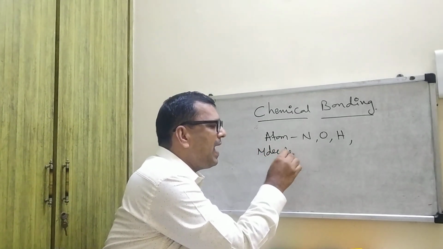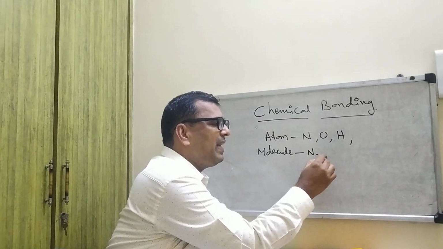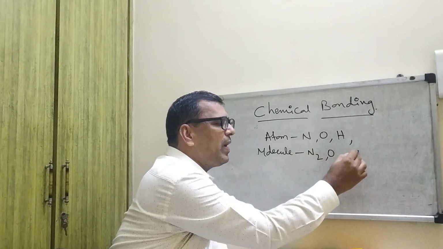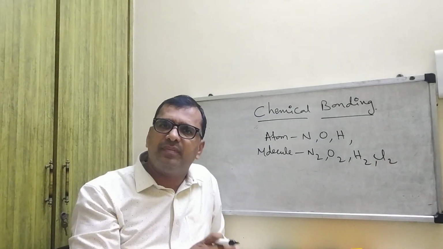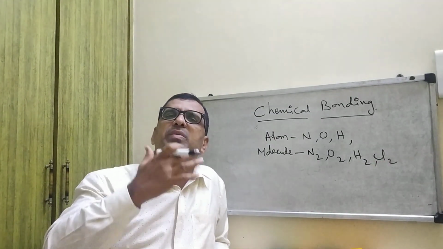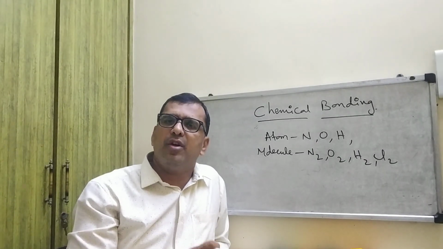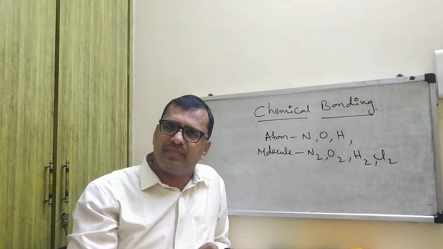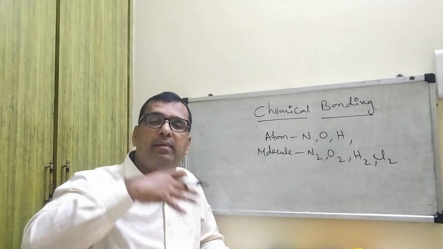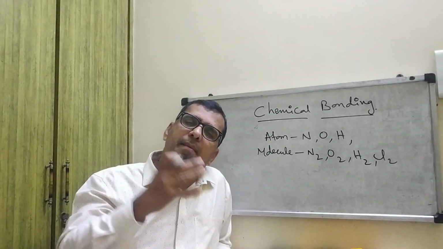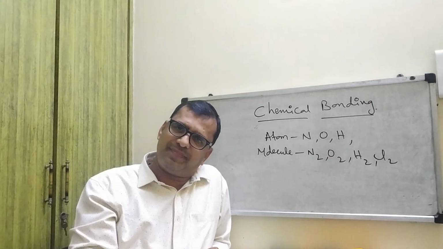Molecule means atoms are combined like this: N2, O2, H2, Cl2. These are called molecules. Atoms are combined to form molecules to become stable.